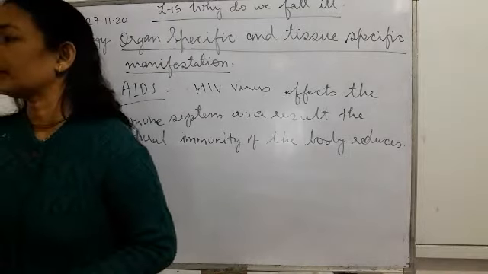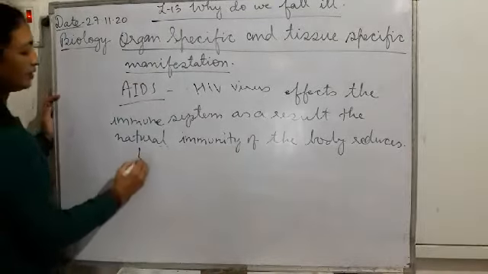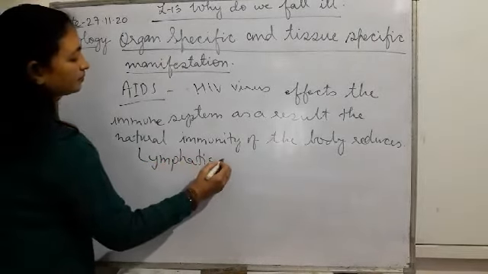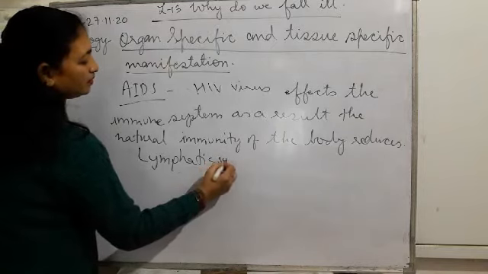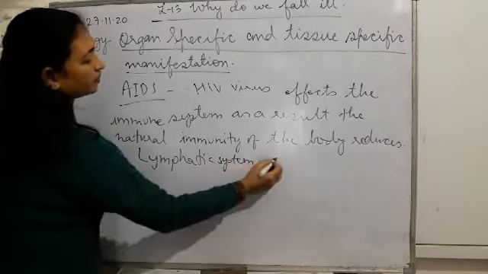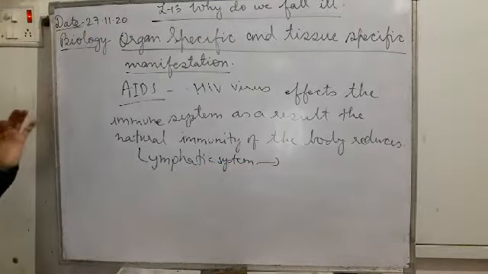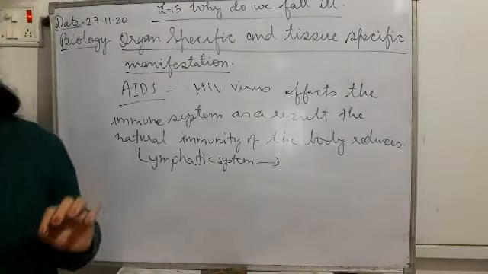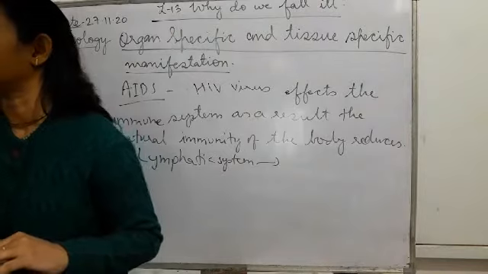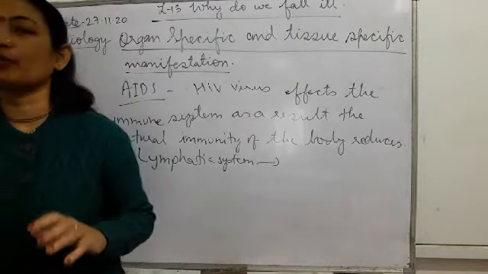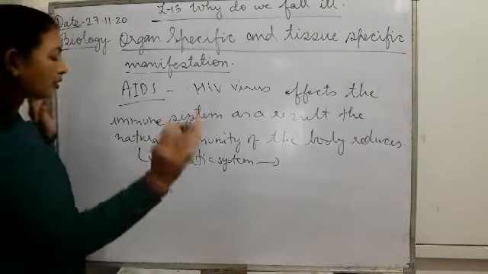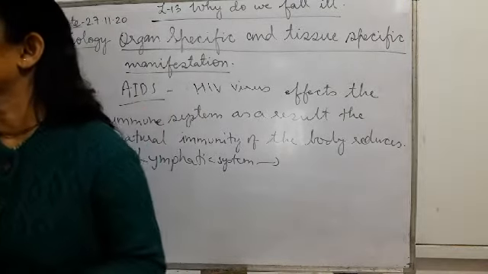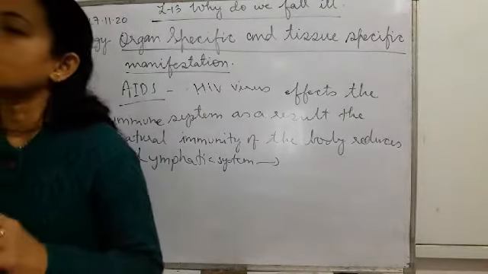So already we have seen lymph. It is affecting the lymphatic system, so the immunity power reduces because the antibodies which are produced by the WBC reduce. And now what is the effect? It affects throughout the body. As this lymph is present throughout the body, the immunity power of the whole body reduces.